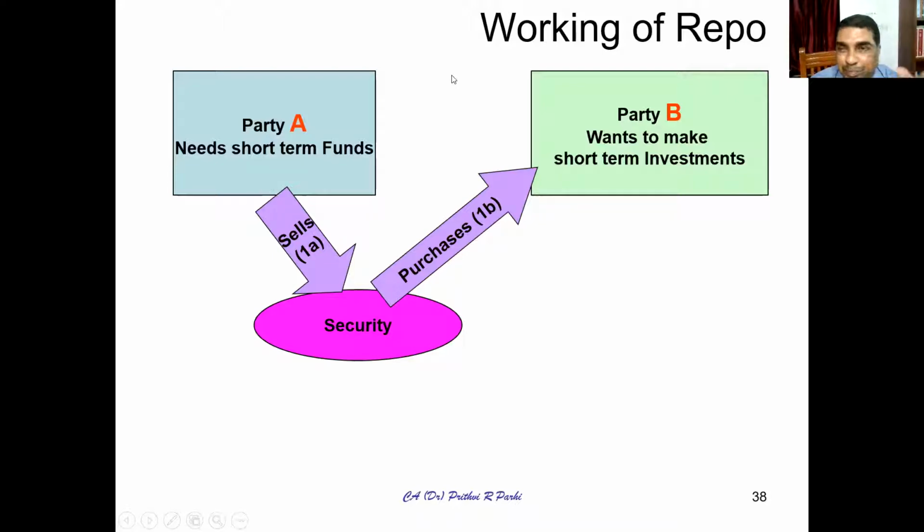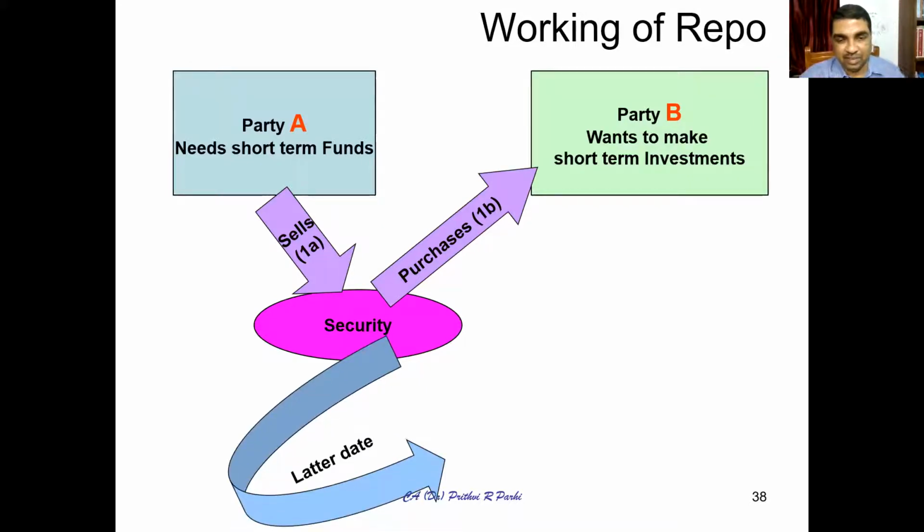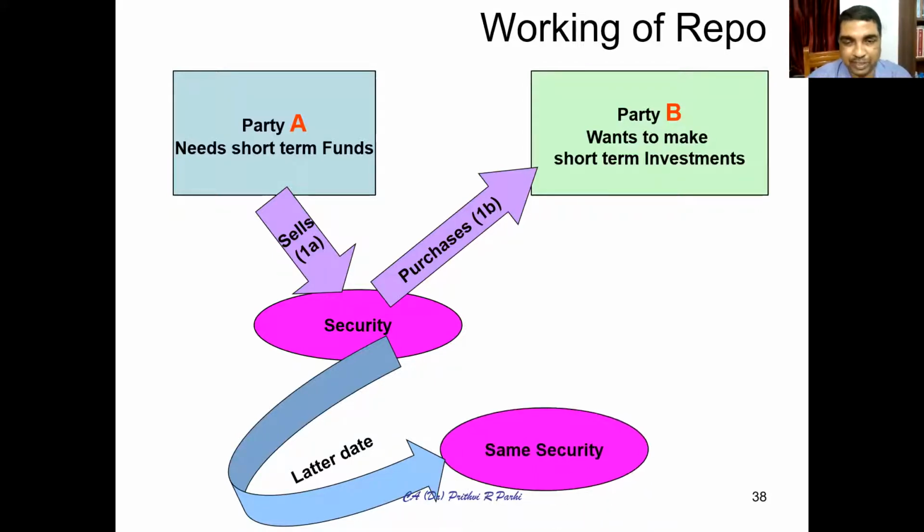Okay, so now the problem is addressed. A got money and B wanted to invest, he got investment. Now how to repay it? What will happen on a later date, maybe after 6 months? The same security, which B has purchased, B will now be selling at a higher price.